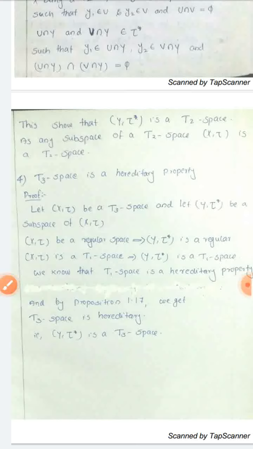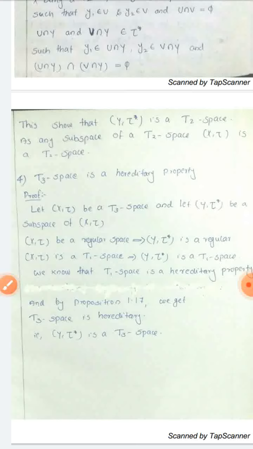So the T3 space (X, tau) is a regular space and their subspace (Y, tau star) is also a regular space. And also (X, tau) is a T1 space, hence their subspace (Y, tau star) is a T1 space. We proved that T1 space is a hereditary property and we have a proposition that regularity is a hereditary property.